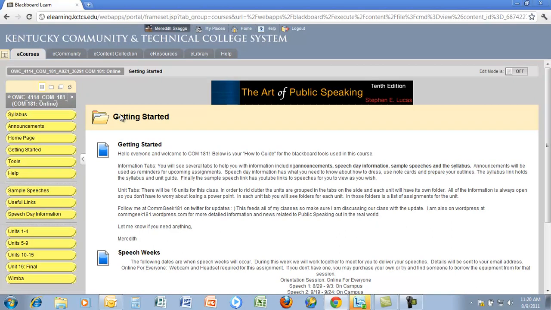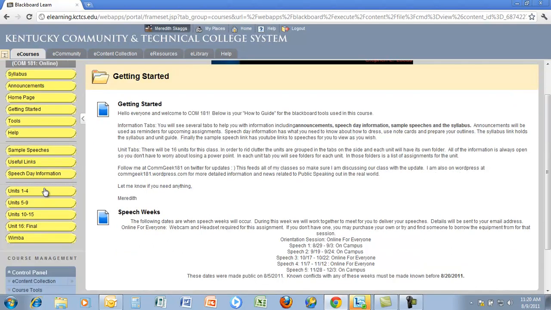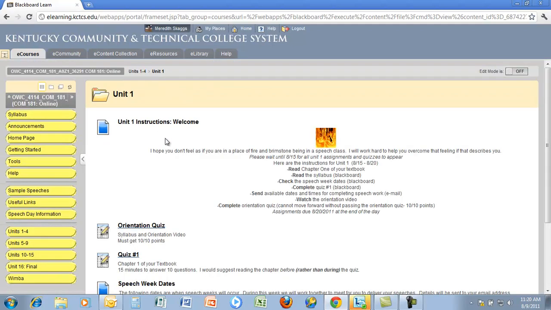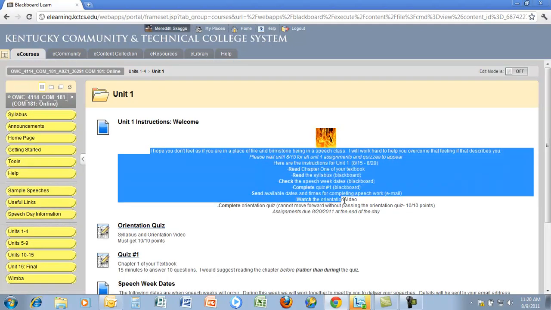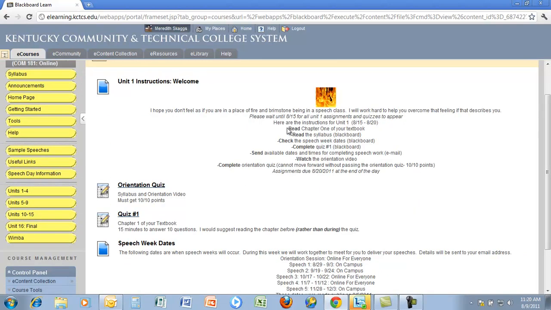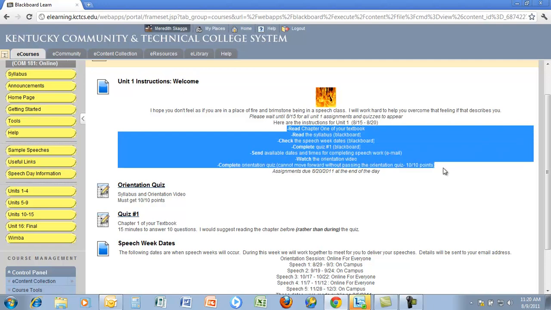Now, as far as discussion boards and other assignments, in order to find them, it's under each unit. So as we proceed through each unit, you will see that the instructions of everything that's due and when it's due are all listed at the very top. So here you see that Unit 1, that all assignments are due by the end of the day on August 20th. So you need to have this list of items completed before August 20th.